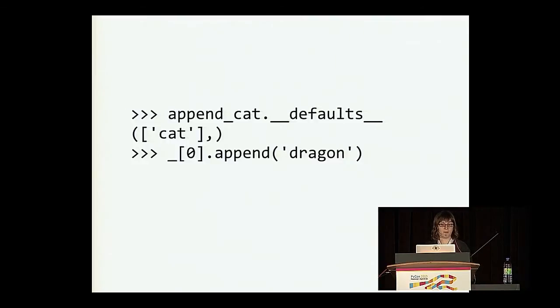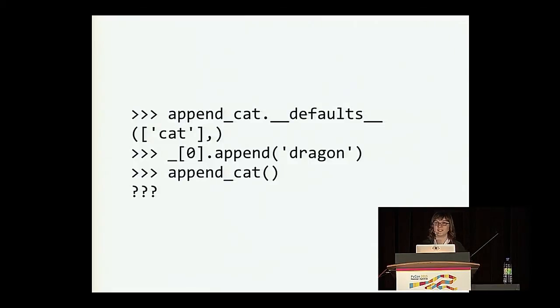That is just bound to the return value of the previous statement in the interpreter. We just get that for free. And we can get a handle on this list containing cat by indexing into the tuple, and then we'll try appending dragon to it. Dragon obviously does not belong in this append_cat function, but we'll try. So we try invoking append_cat.